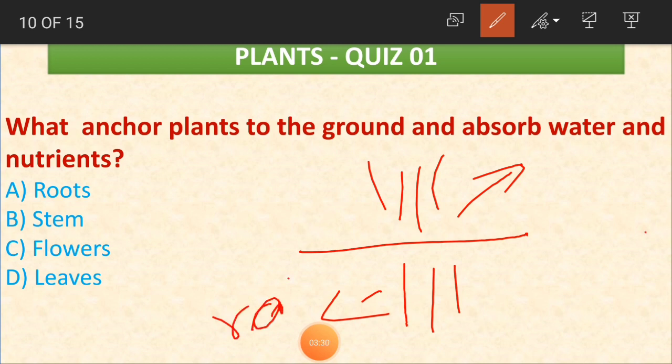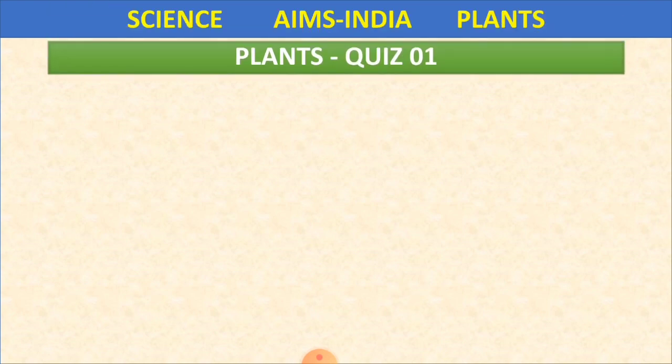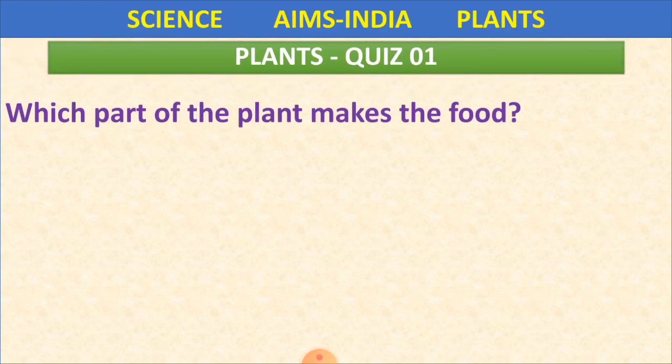What is going to hold the plant to the ground and absorb water? Yes, this is roots. The answer is roots. So they are going to hold the plant and absorb water and nutrients and supply them to the plant with the help of the stem. Okay, clear children? Yes.